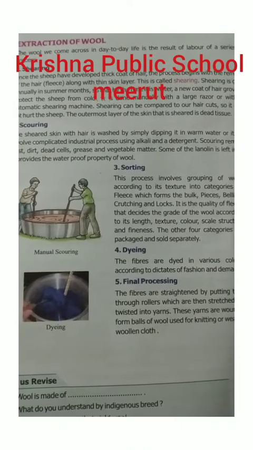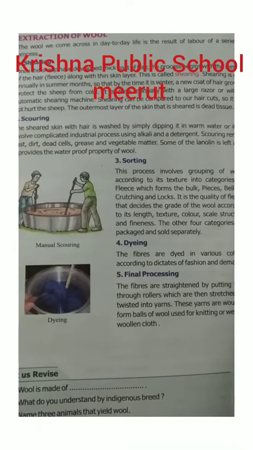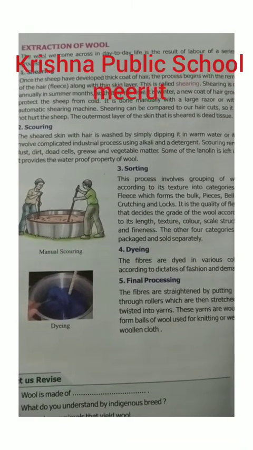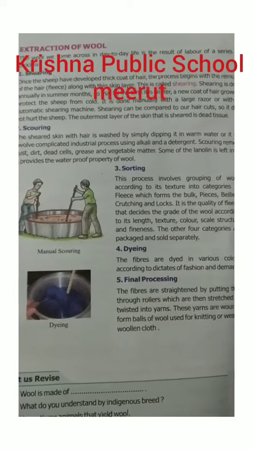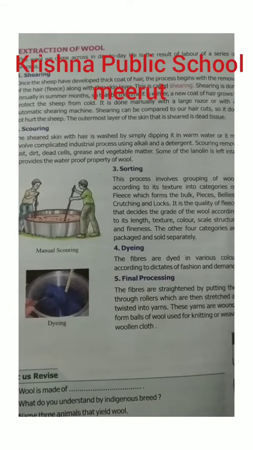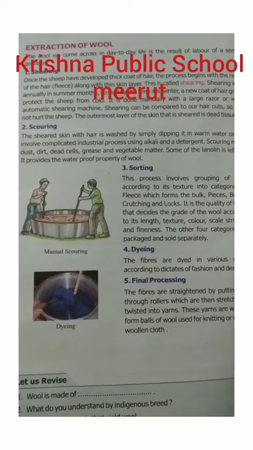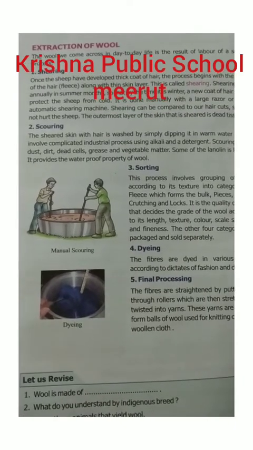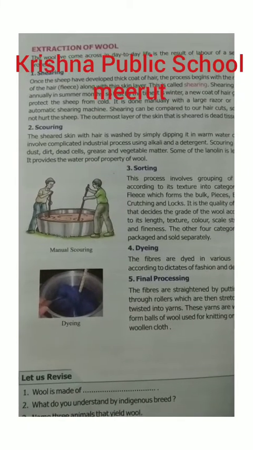Sheep have a thin layer of skin covered in hair, which is called fleece, and it is removed from the body of the sheep. Now, what is the process of shearing? The process of removing or cutting off hair from the body of sheep in the form of fleece is called shearing. The hairy skin of sheep is removed